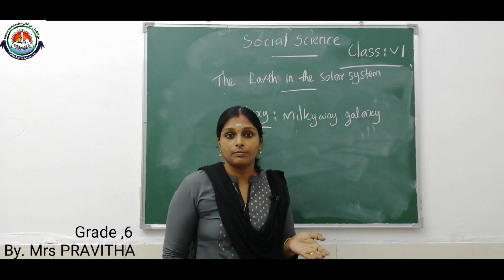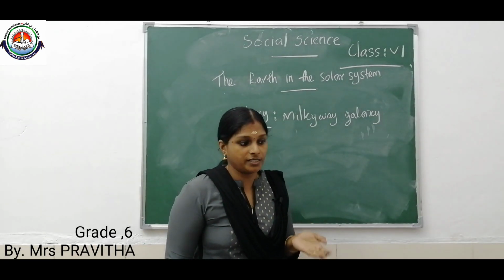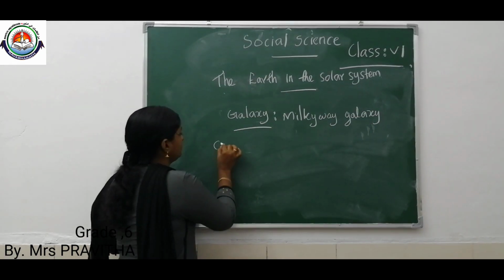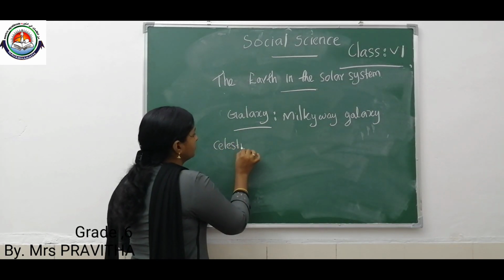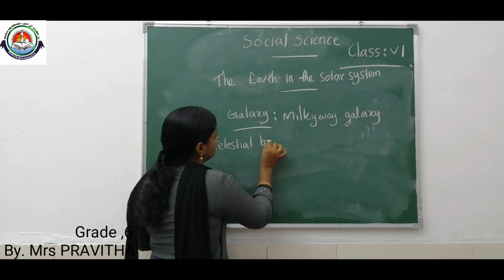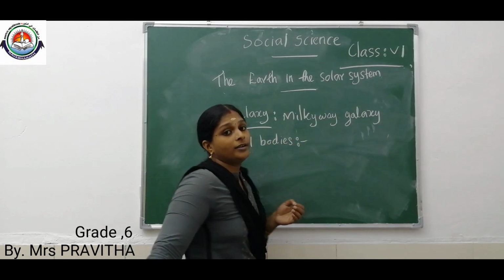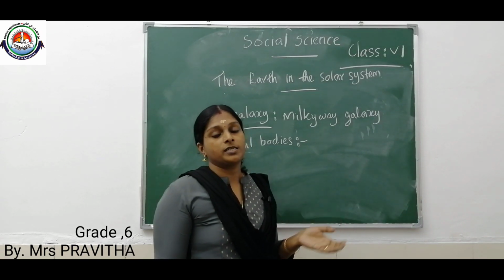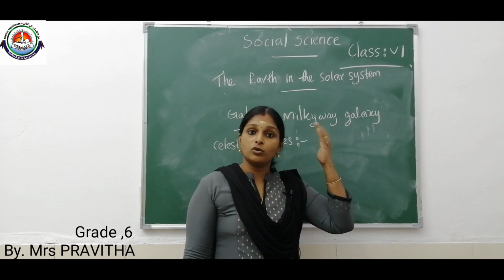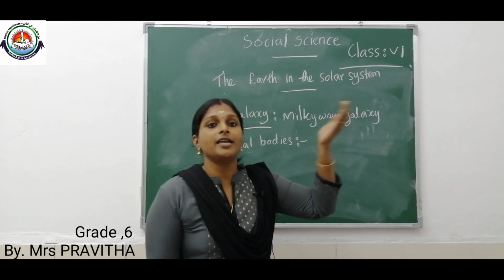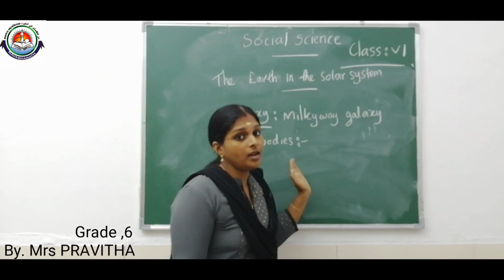Next we will discuss celestial bodies. What are celestial bodies? All the shining and non-shining objects in the sky are known as celestial bodies.